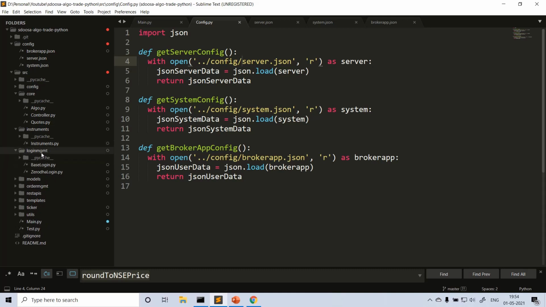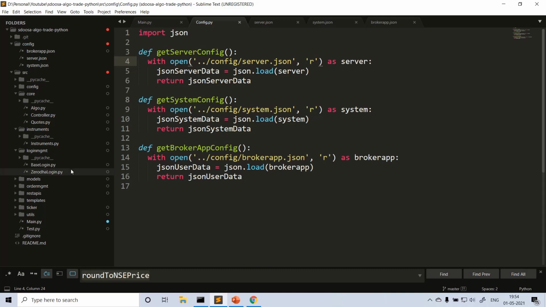And if you go to login management, these are the things when you launch your app, when you run your app, right? First you need to log into the broker, right? Then you will get an access token. After that only you can fetch instruments, or place orders, or even start ticker services.